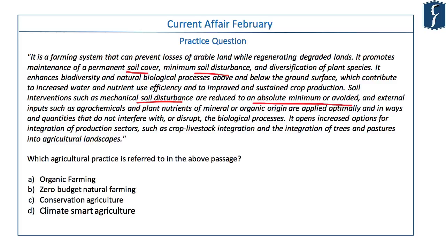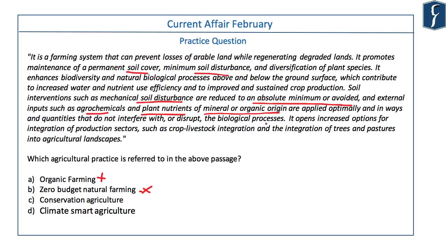So far, it is clear that this is not organic farming because it is talking about minimum soil disturbance and no such practice is done in organic farming. It further says external inputs such as agrochemicals and plant nutrients of mineral or organic origin are applied optimally. So it cannot also be zero budget natural farming because in natural farming, the outside input, whether it is organic or inorganic or synthetic, is not applied. So option B also cannot be the answer.